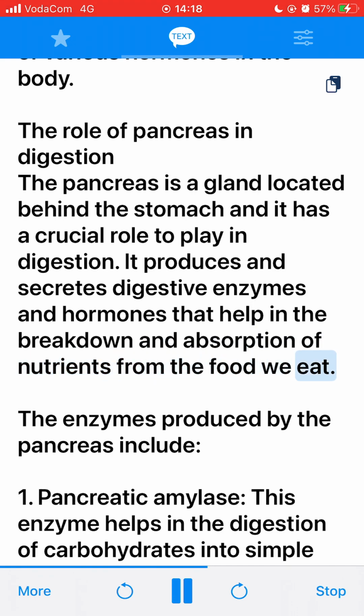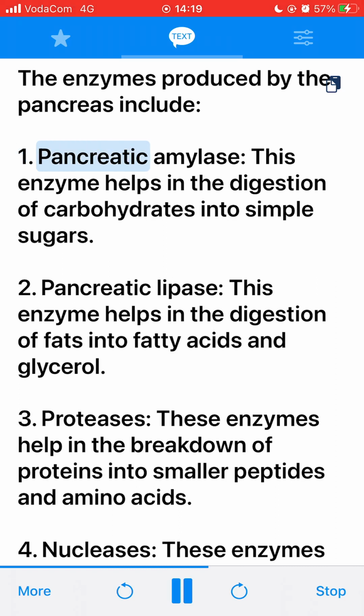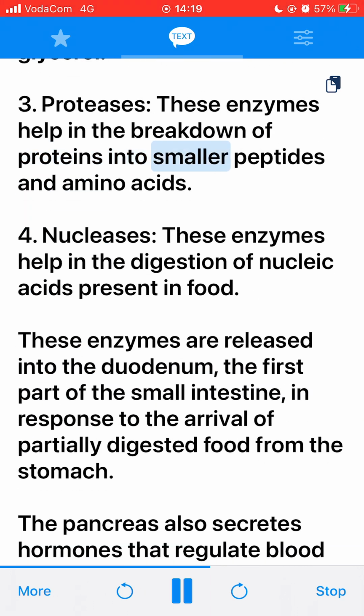The enzymes produced by the pancreas include: 1. Pancreatic amylase. This enzyme helps in the digestion of carbohydrates into simple sugars. 2. Pancreatic lipase. This enzyme helps in the digestion of fats into fatty acids and glycerol. 3. Proteases. These enzymes help in the breakdown of proteins into smaller peptides and amino acids. 4. Nucleases. These enzymes help in the digestion of nucleic acids present in food.